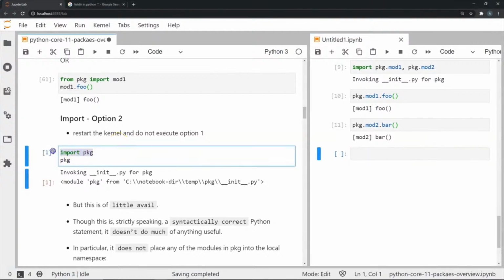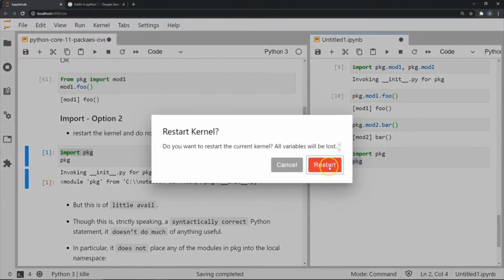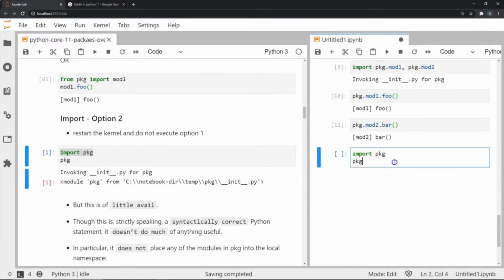Now, another way that I can import a package is by directly importing the package itself by using import pkg and not accessing any of the specific modules within it. Now let's see what happens when we do this. So just for this example, I'm going to restart the kernel so that the pkg modules that were already imported get cleaned away. So we see what happens when we execute this on its own.